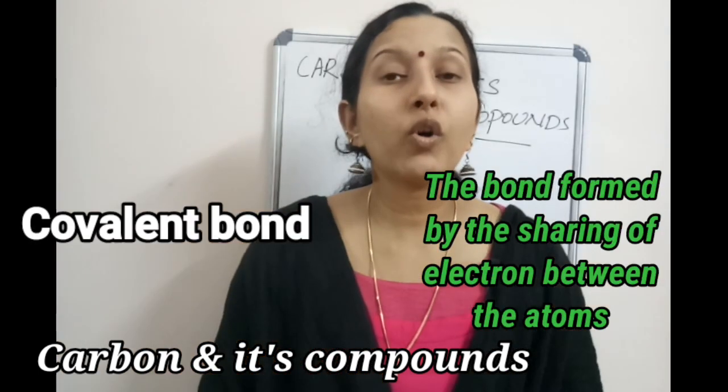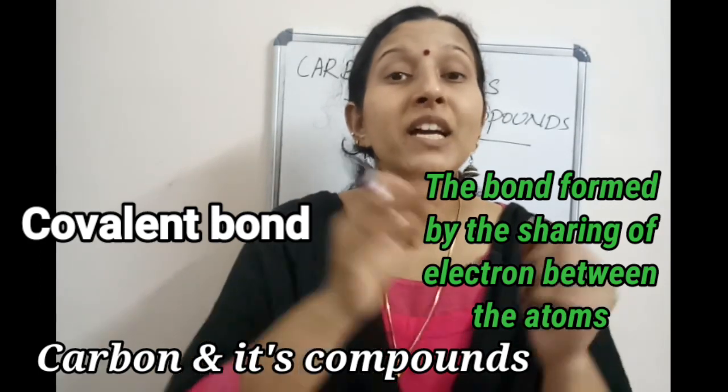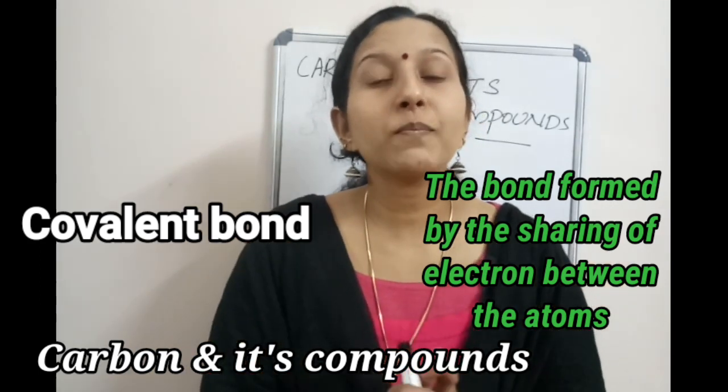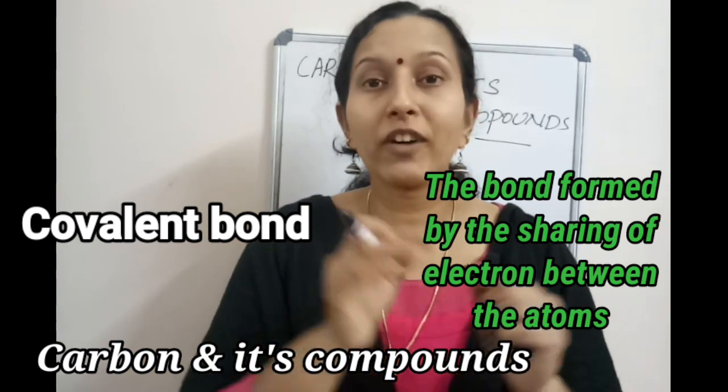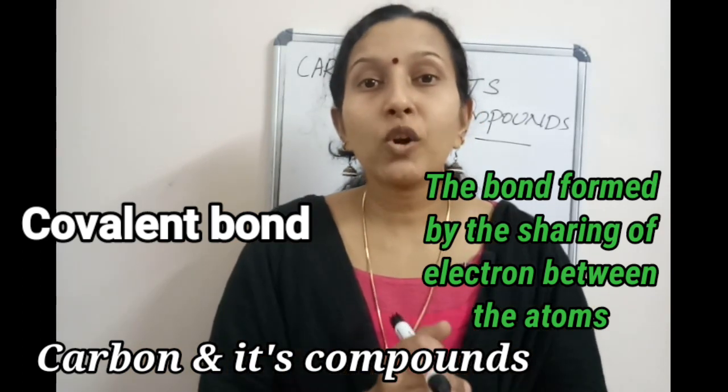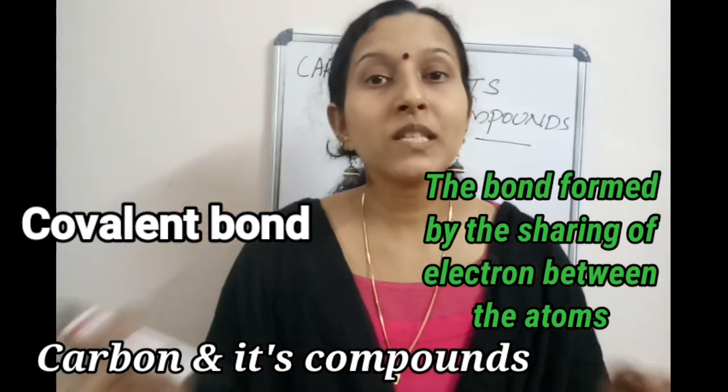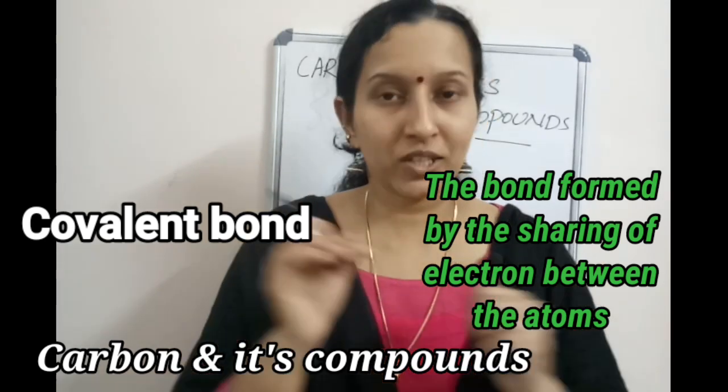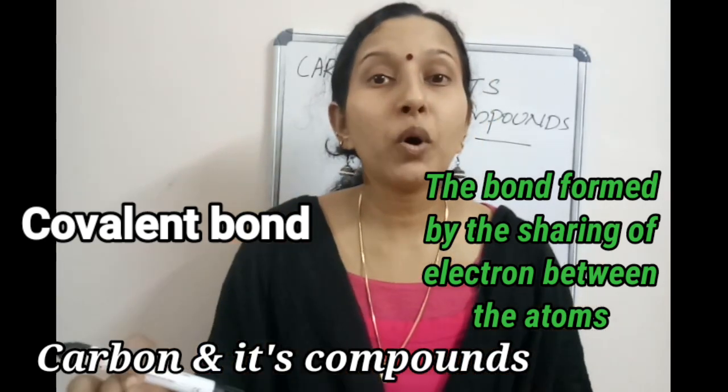So covalent bond is the bond formed by the sharing of electrons between the atoms. So what are covalent compounds? Covalent compounds are the compounds which have covalent bond. Right. So what is covalent bond?